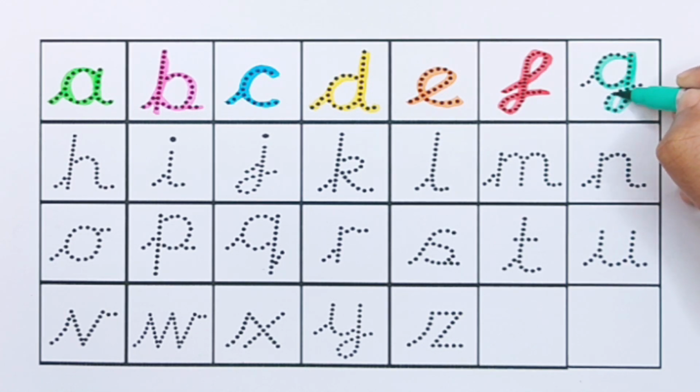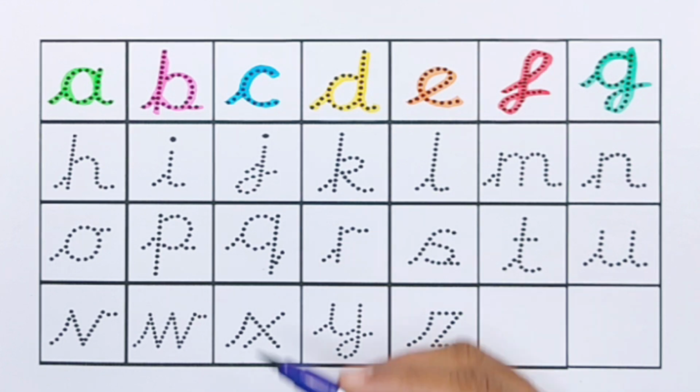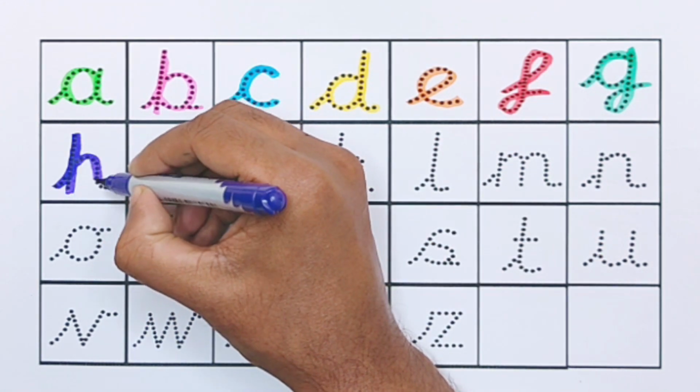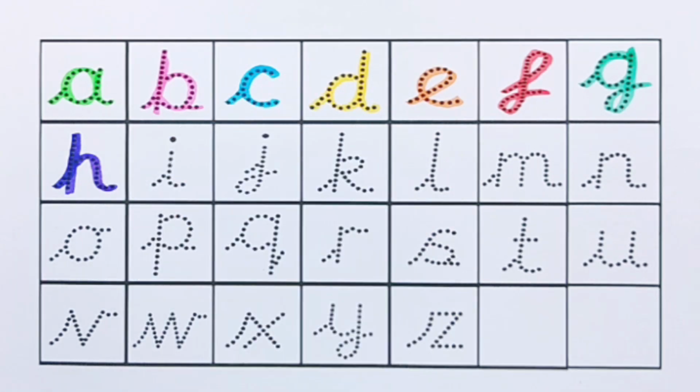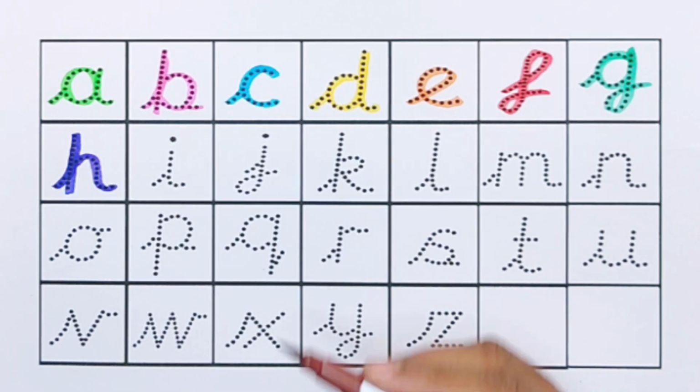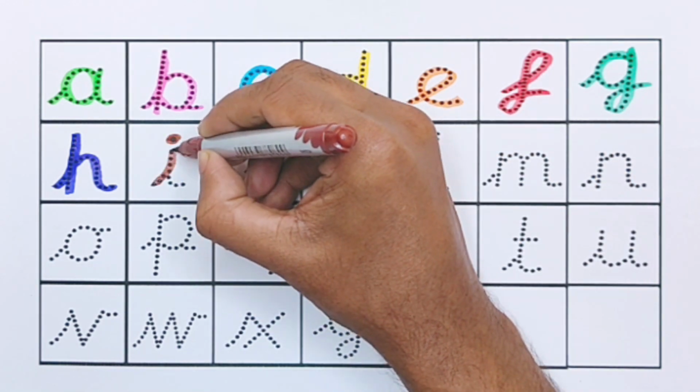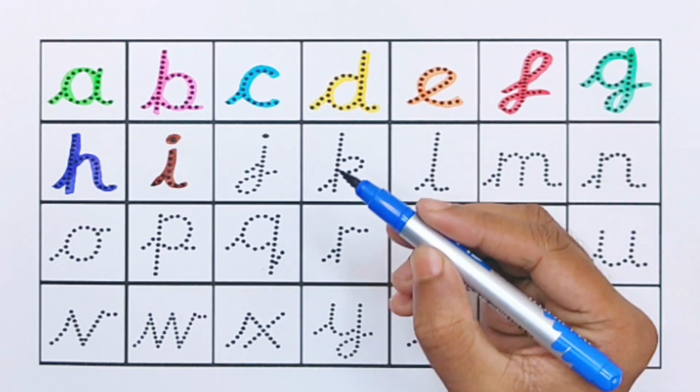G for grapes. Purple color. H for hand. Brown color. I for ice cream. Blue color.